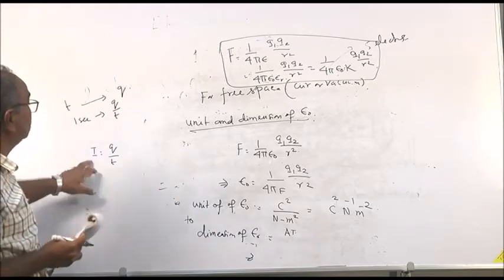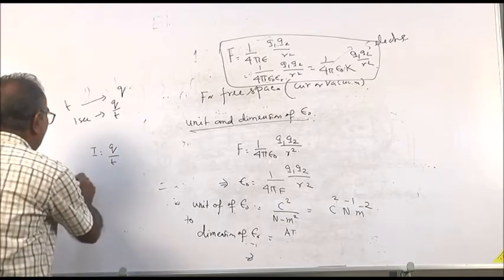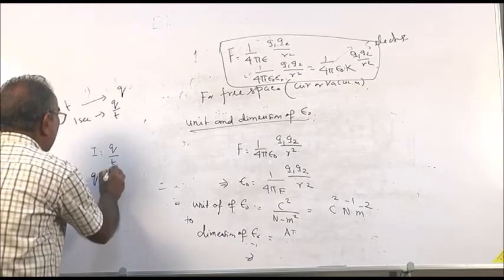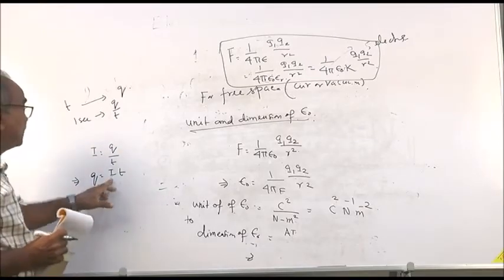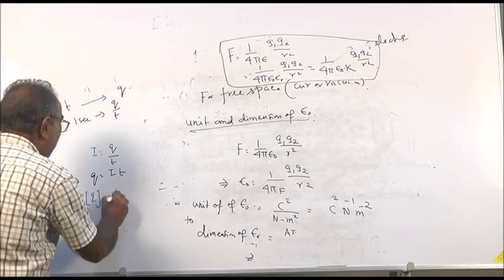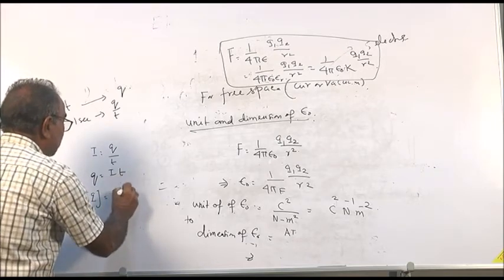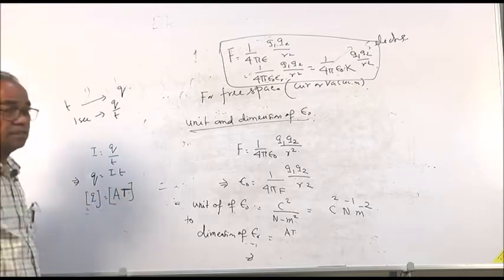So, current I is equal to q by t. So, charge will be I t, and the dimension of current is A. So, the dimension of charge is A t, where t is time.